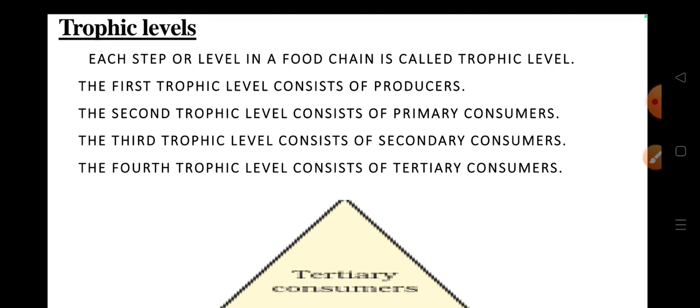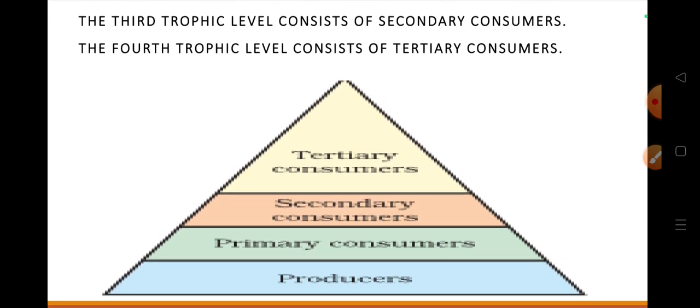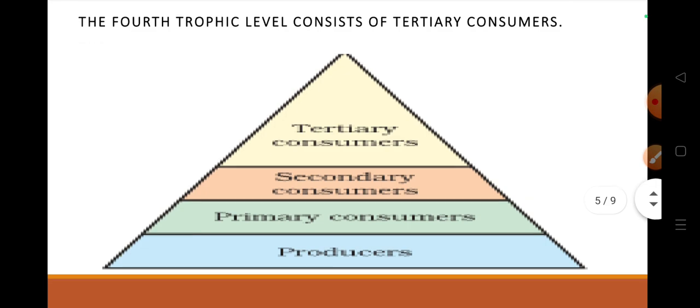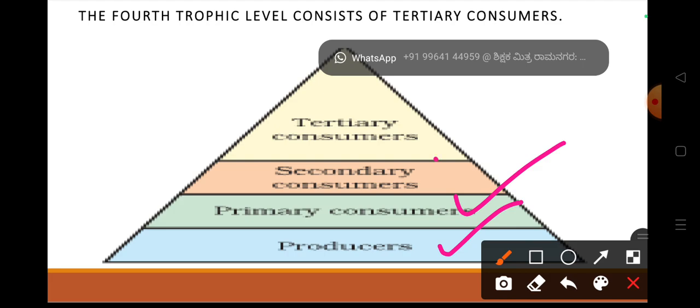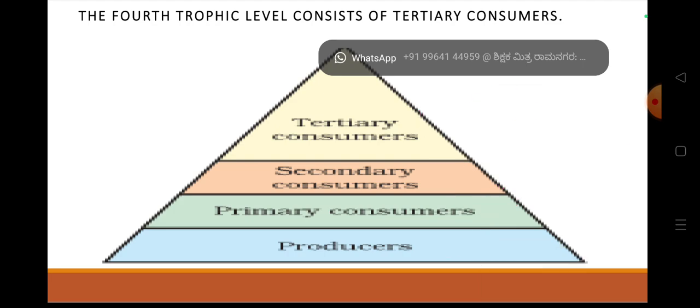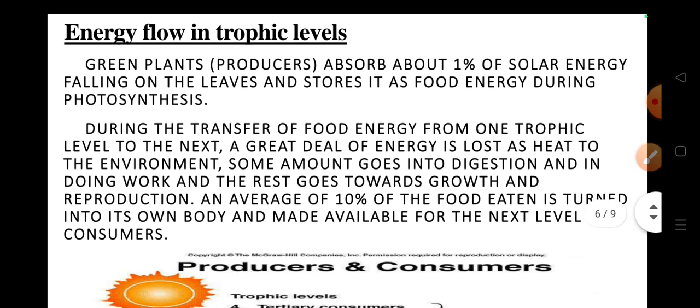The first trophic level consists of producers, the second trophic level consists of primary consumers, and the third trophic level consists of secondary consumers. The fourth trophic level consists of tertiary consumers. See, producers, primary consumers, secondary consumers, tertiary consumers. Next, energy flow in trophic levels.